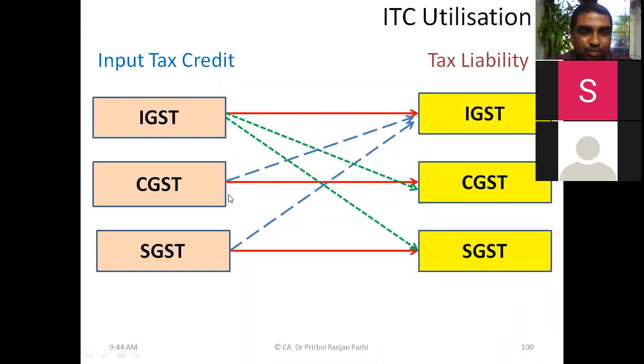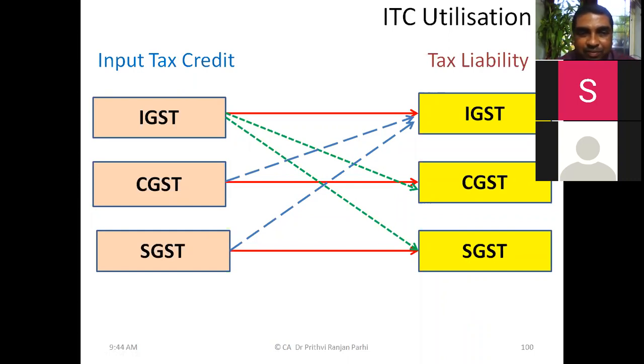Earlier question was for settling which kind of liability CGST credit cannot be used. Sir, SGST liability. Okay, so now the message we got is that CGST cannot be used for SGST, and SGST cannot be used for CGST. These two are not possible. CGST to SGST is not possible, and SGST to CGST is also not possible. All other things are possible.